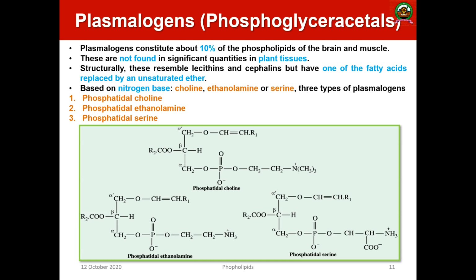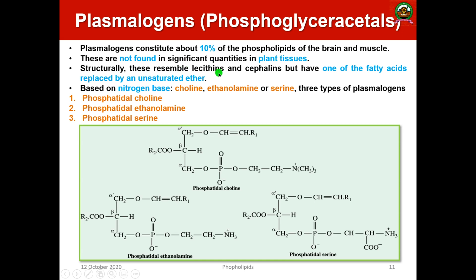Then the third one is plasmalogen, or phosphoglycerol acetals. These constitute about 10% of phospholipids of the brain and muscle. The phospholipids commonly present in our brain and muscles are plasmalogens. These are not found in plants, they are not commonly present in plants.